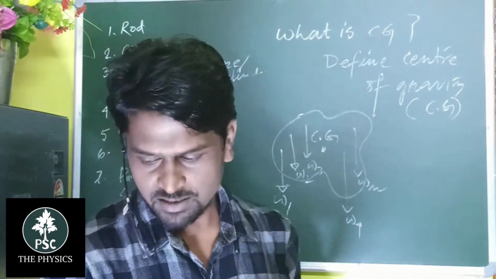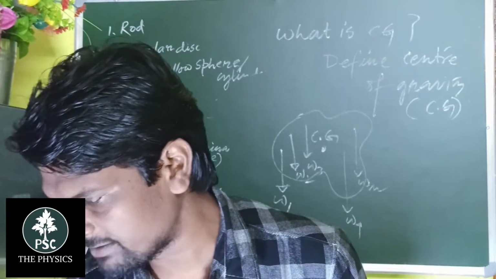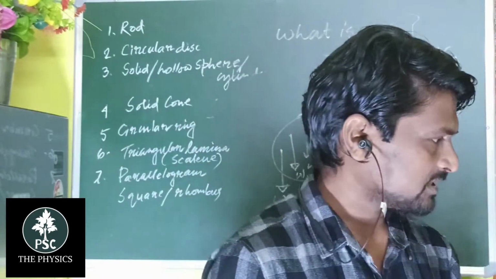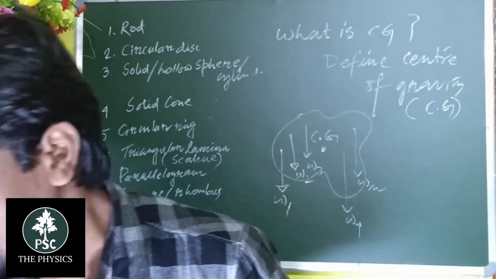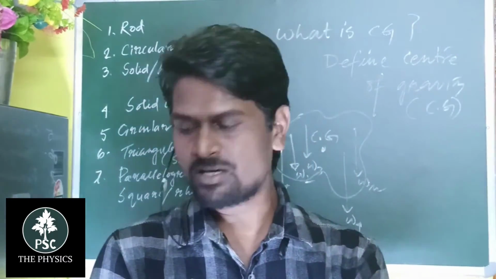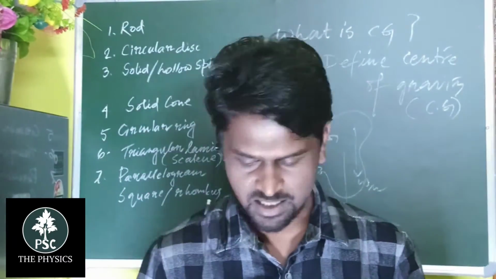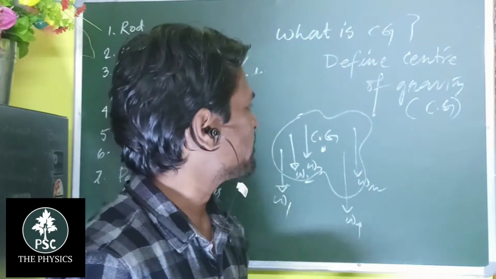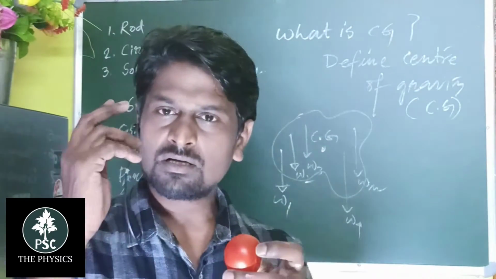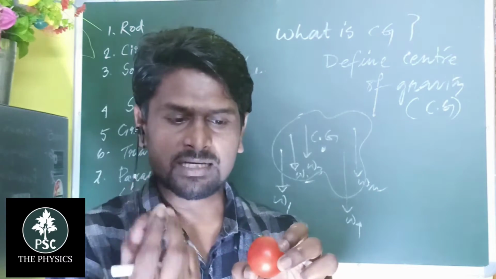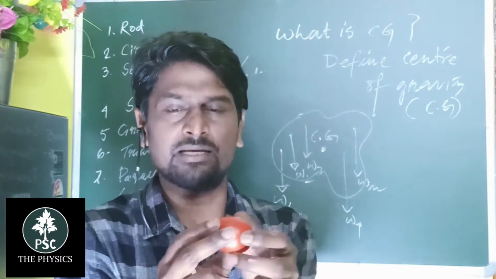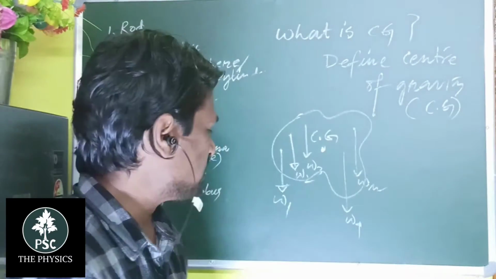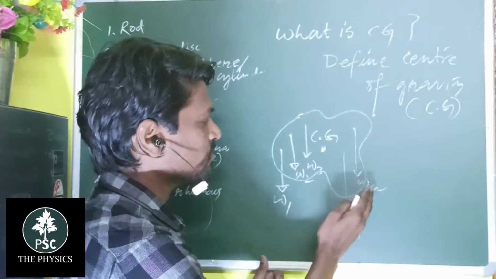So if we consider a body of irregular shape, we can take anything, we can take this tomato. This tomato is an irregular shape. It's not a sphere, not like a cylindrical structure, or a rod shape. So it is an irregular shape. It consists of a large number of particles, and if you consider all the seeds as particles, everything within this mass is particles. It consists of a large number of particles, and the weights of the particles are W1, W2, W3,